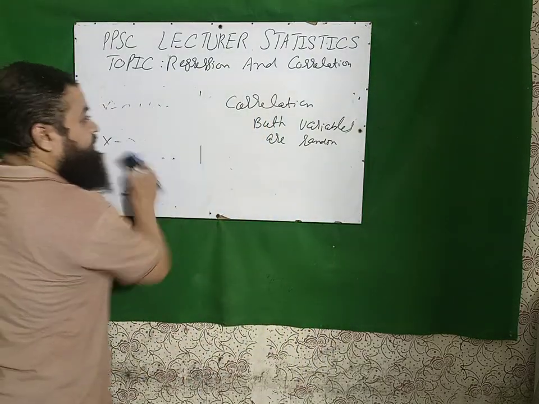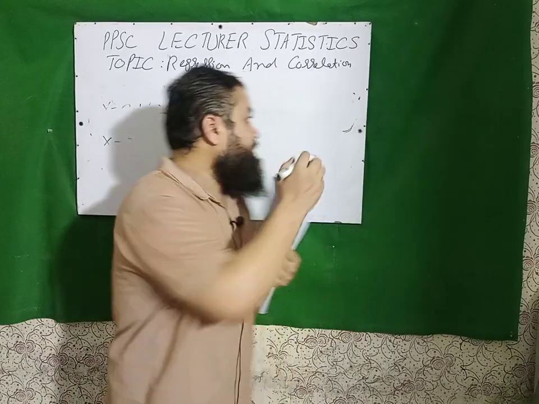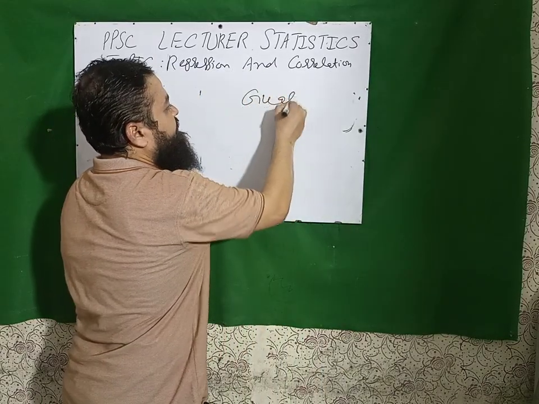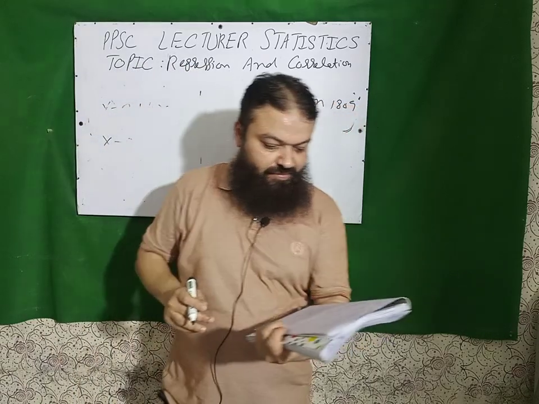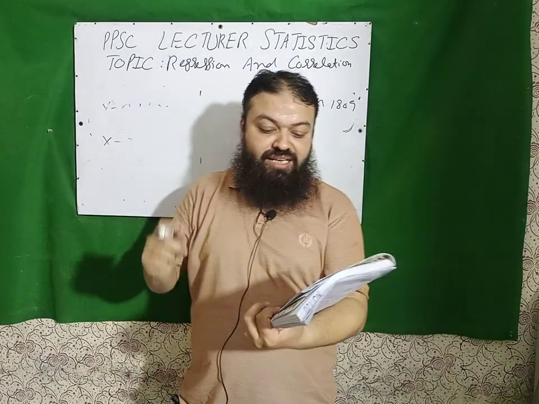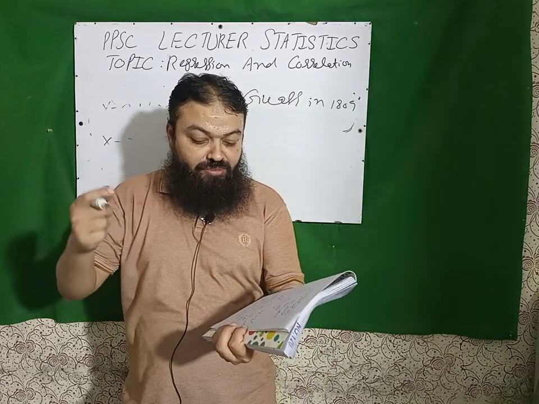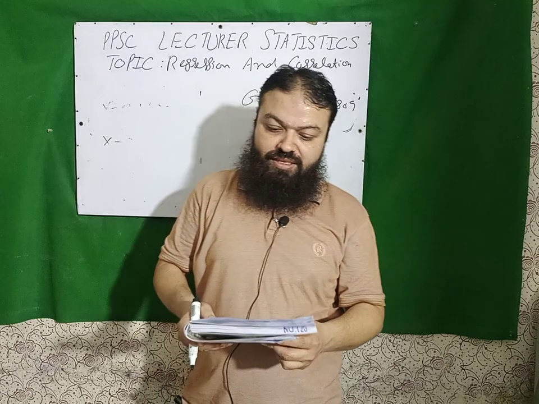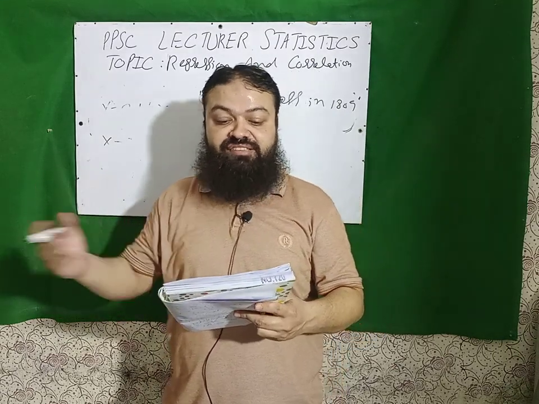Next question is, least square theory was given by Gauss in 1809. The least square estimators are the best linear unbiased estimators. This statement is from Gauss-Markov theorem. Next is, BLUE stands for best linear unbiased estimator.